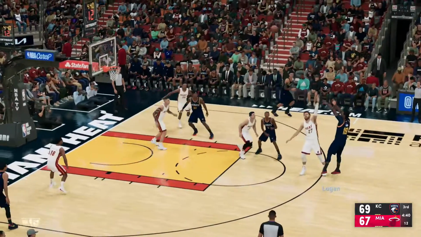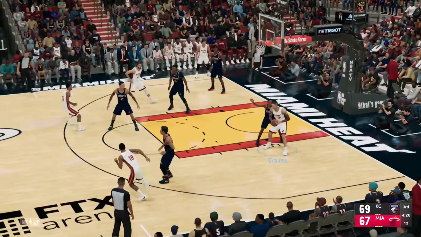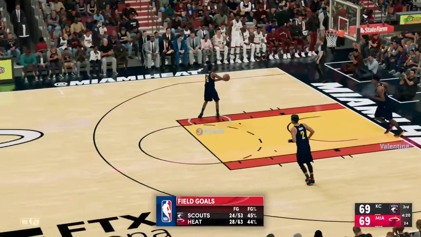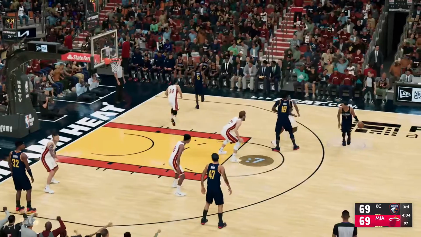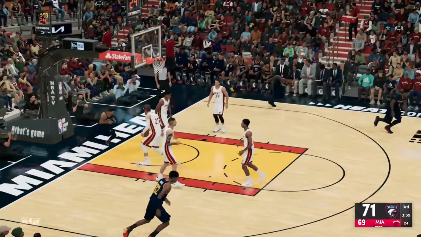Highland back to Logan for three. Logan, top of the key. No good this time. Graves spins, shoots, and scores to tie the game at 69. Nice. Wade Webb drives and scores.